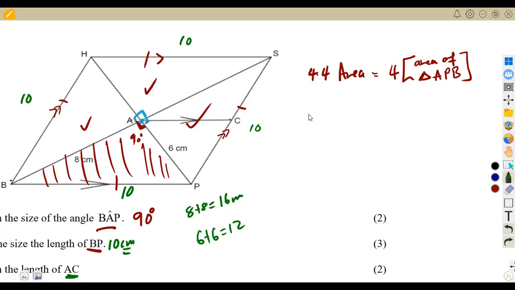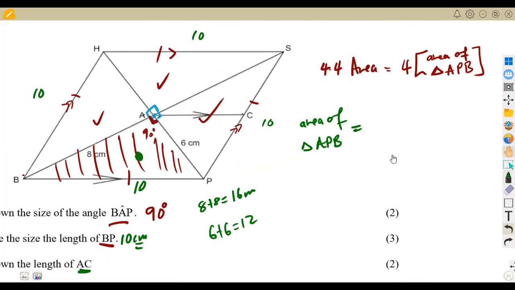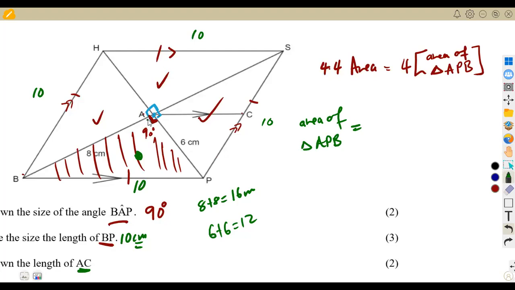So meaning to say, we are going to need the area of what? Of triangle APB. How do you calculate the area of this triangle? We did not calculate this area before, so we are going to calculate it. It's a right angle triangle. Remember I said here there's 90 degrees. So we're going to use half the product of the base and the perpendicular height, which is half PH. You can just take any of the values as long as they are perpendicular to each other, as long as they are at 90 degrees. So it can be 6, it can be 8. So you can multiply these two.